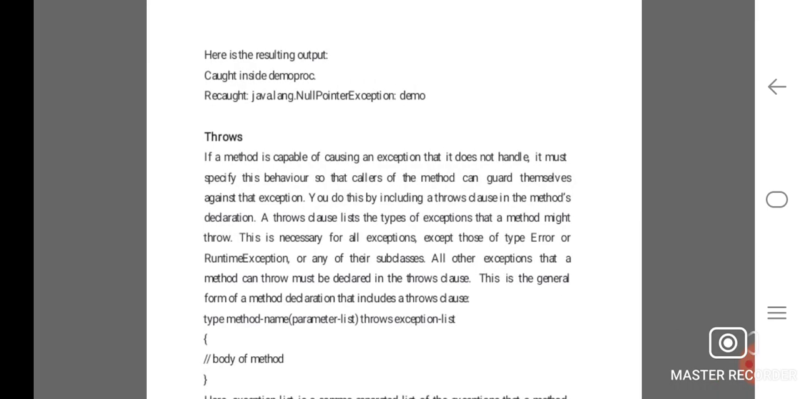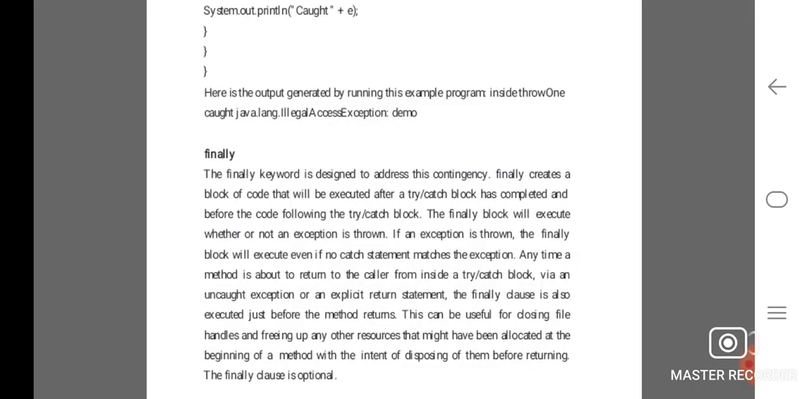In throws, if a method is capable of causing an exception that it does not handle, it must specify this behavior so that callers of the method can guard themselves against that exception. You can do this by including a throws clause in the method's declaration, that is, type, method name, parameter list, throws exception list. Within the open and closing curly braces, the body of the method is given.